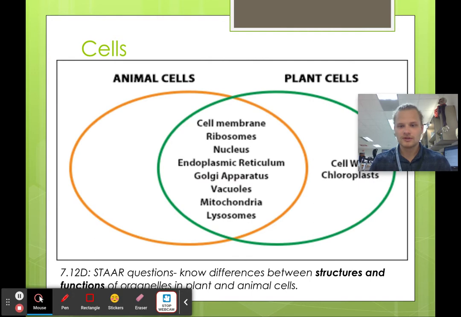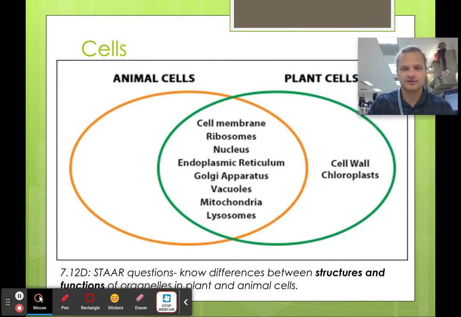So let's keep looking at the different types of cells. Animal cell versus plant cell. Basically, everything that we talked about, plants and animals both have, except plants are going to have the cell wall, the chloroplast, and the large water vacuole. They share vacuoles. One we didn't talk about is the endoplasmic reticulum.